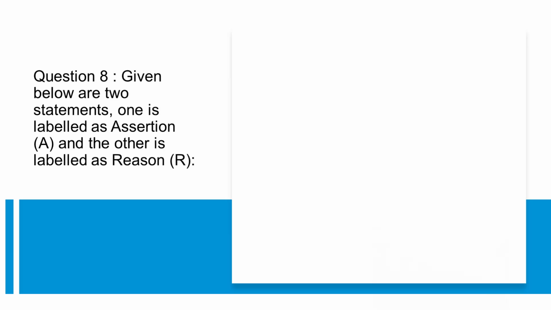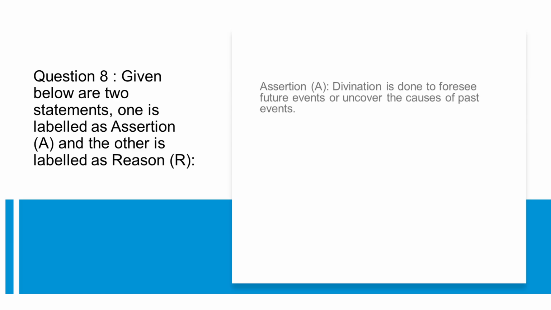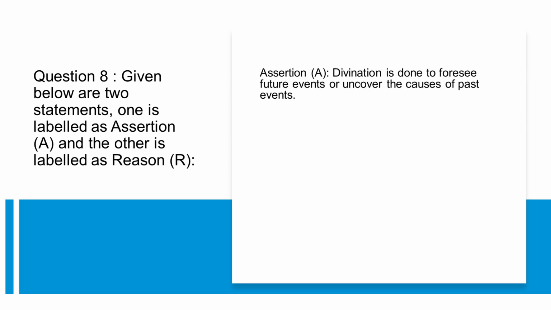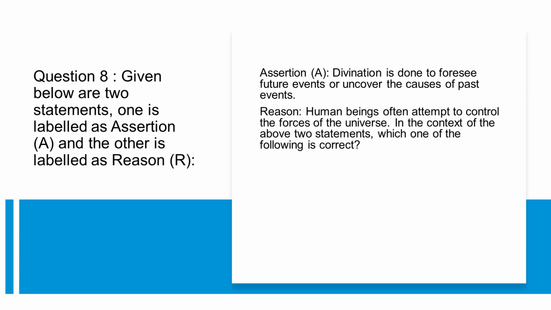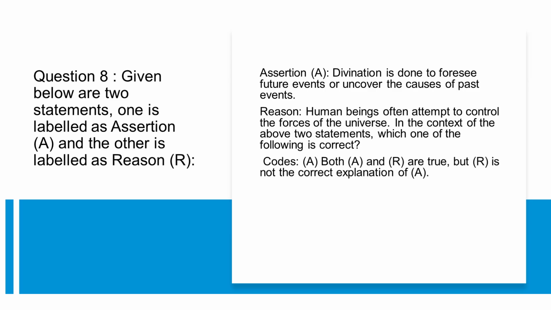Question 8. Given below are two statements. One is labeled as assertion, A, and the other is labeled as reason, R. Assertion: Divination is done to foresee future events or uncover the causes of past events. Reason: Human beings often attempt to control the forces of the universe. In the context of the above two statements, which one of the following is correct?